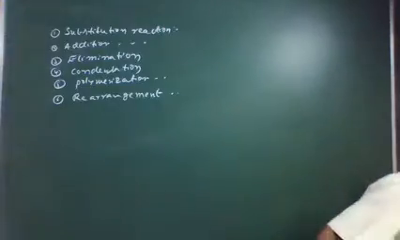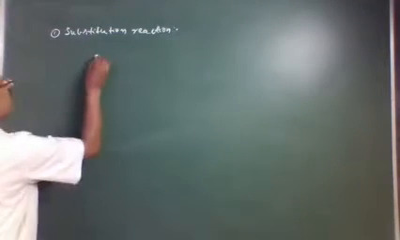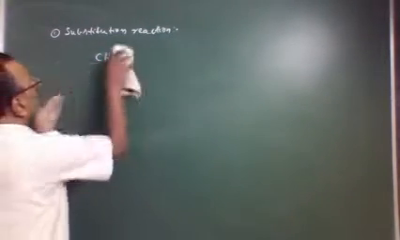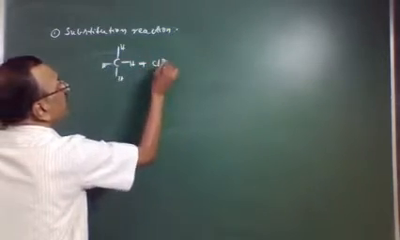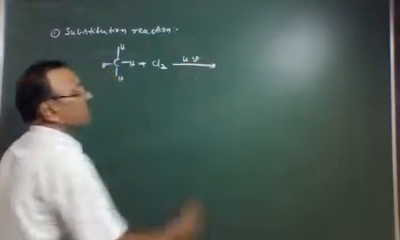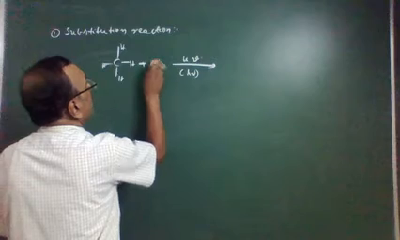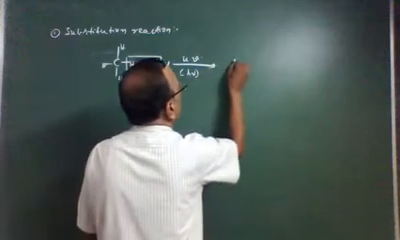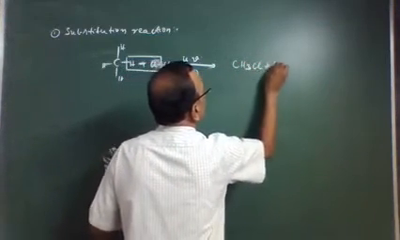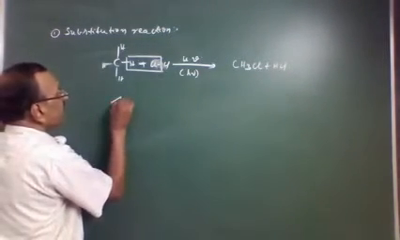Now come to the first one, substitution reaction. We have CH4 plus chlorine when exposed to UV light or sunlight, h nu in general. Here Cl2, I am going to write like this. It undergoes homolytic fission, gives CH3Cl plus HCl.